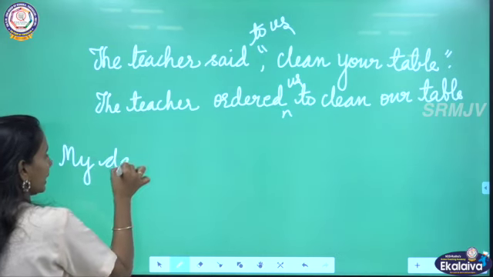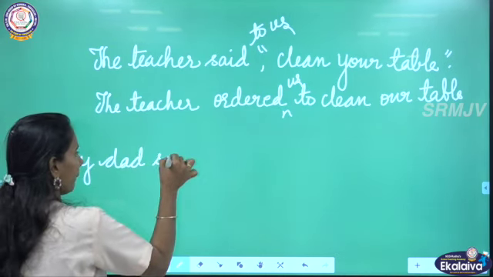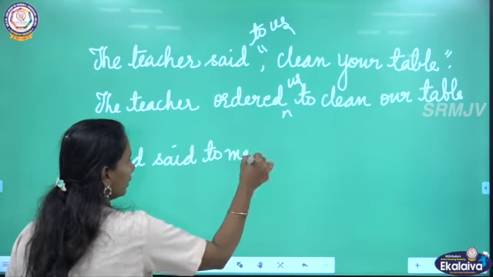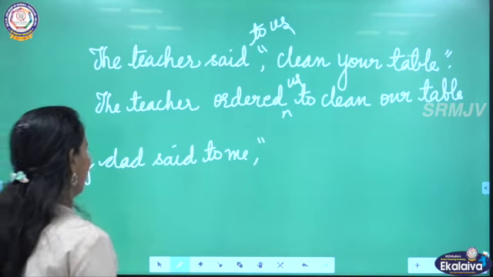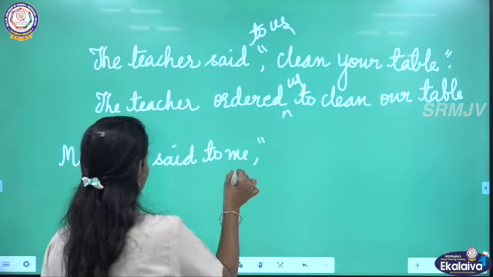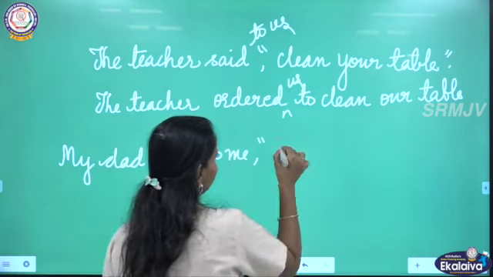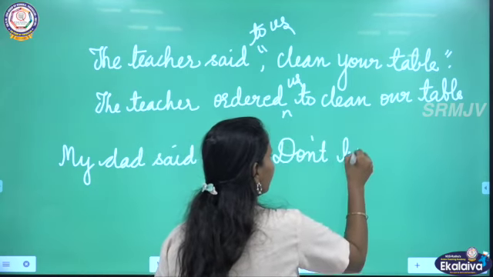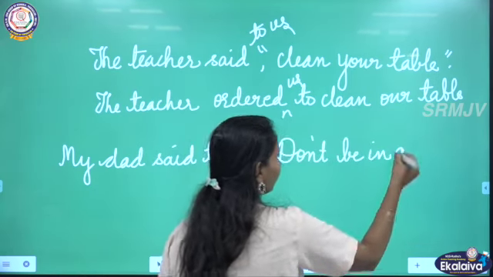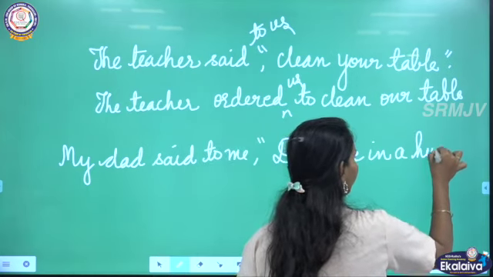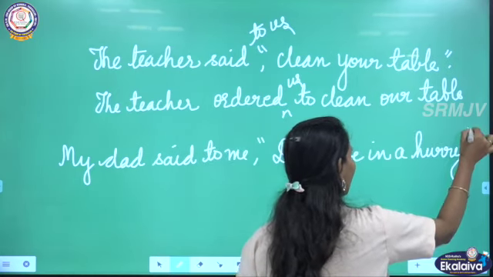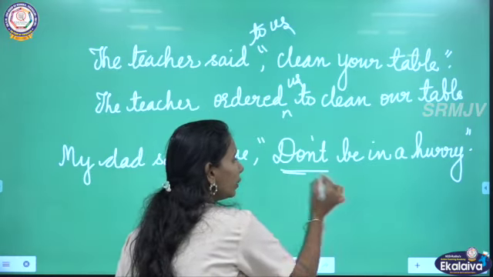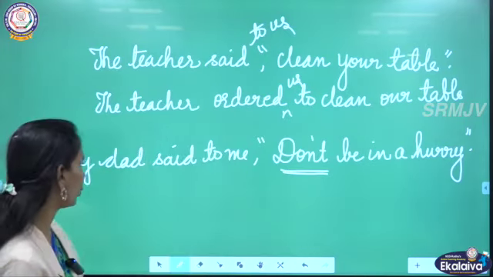My dad said to me, "Don't be in a hurry." In case of imperative sentences which have negative verbs, you have to follow this.